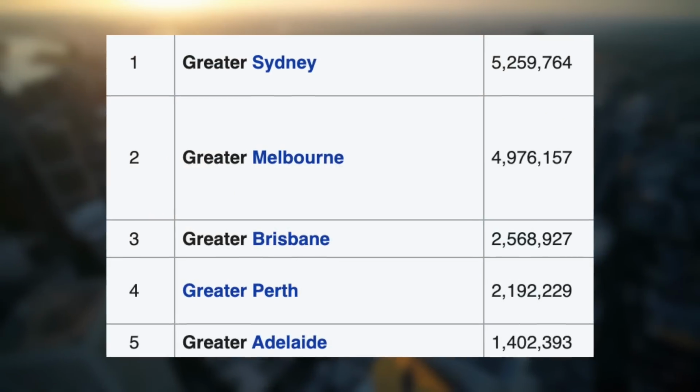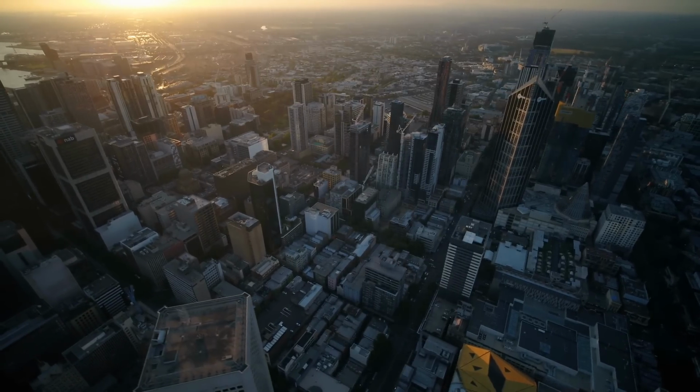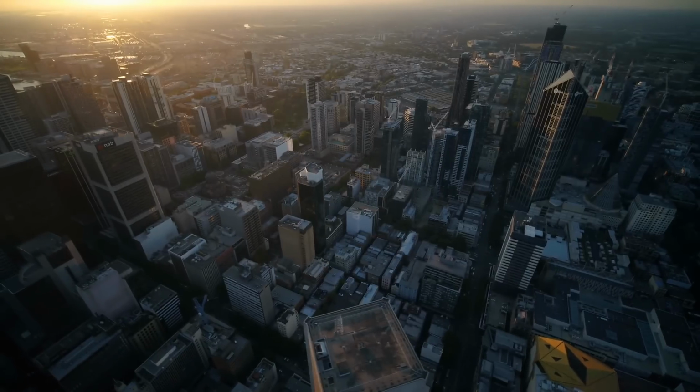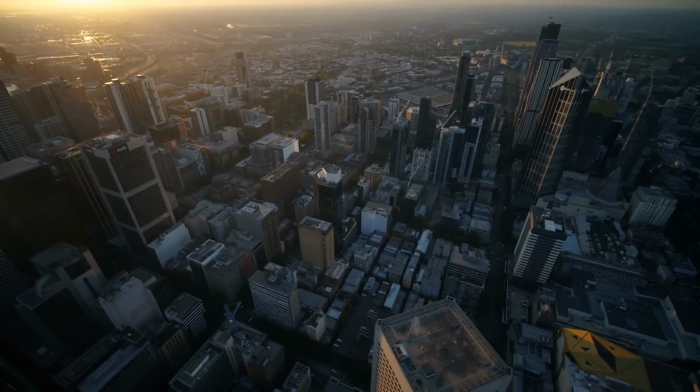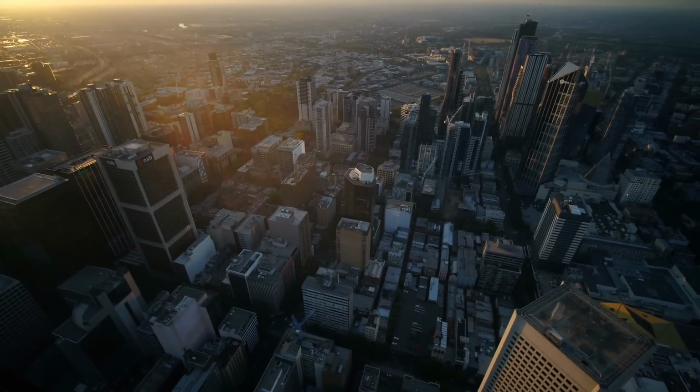Australia has just 5 cities with a population greater than 1 million. They are Sydney, Melbourne, Brisbane, Perth and Adelaide. Together combined, they have a population of around 15 million or so. Again, for reference, China has 4 individual cities with a higher population than these 5 cities combined.